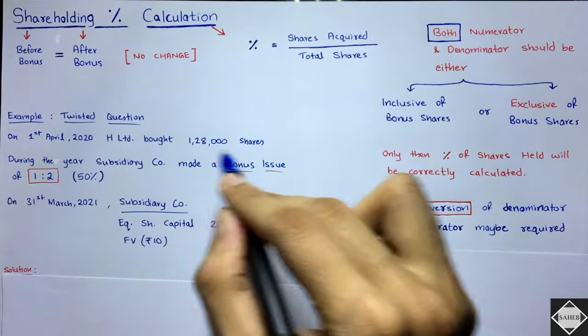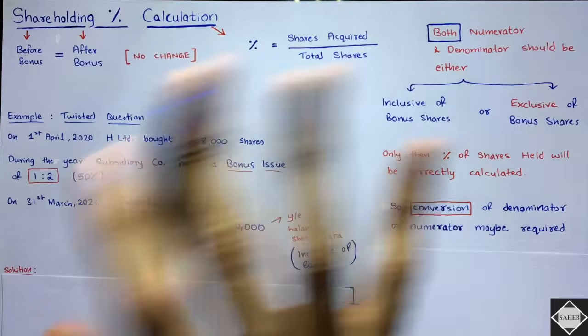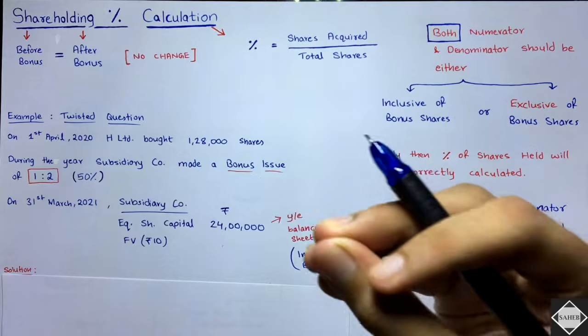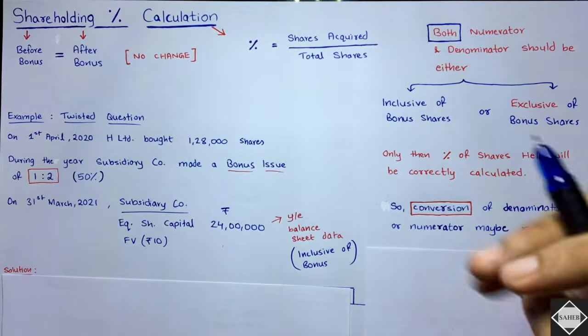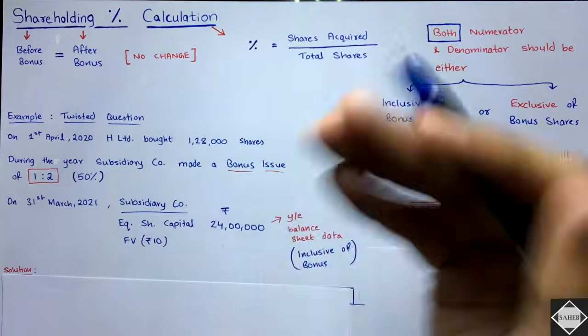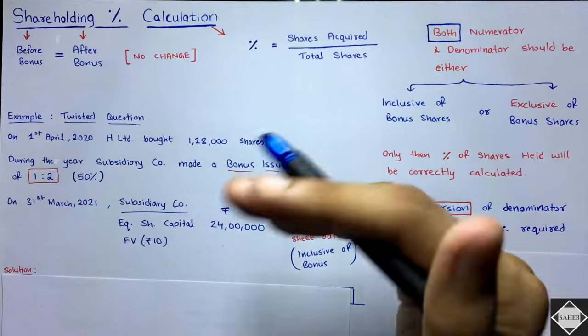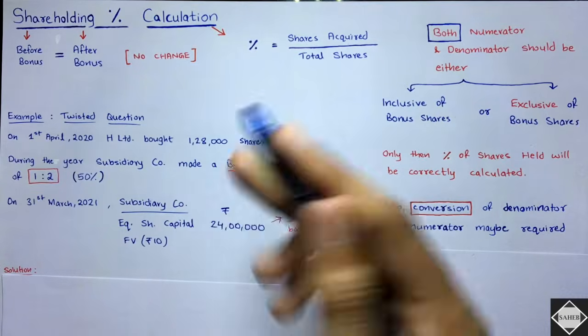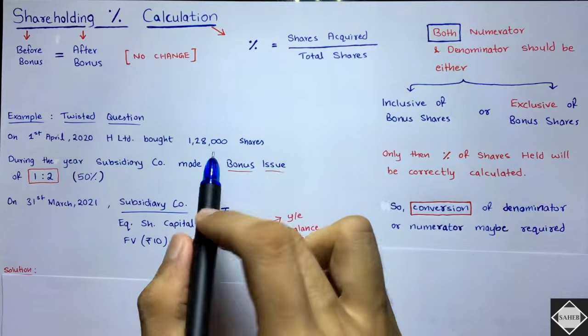In these 1,28,000 shares, bonus shares are not included, because in all the questions, the bonus issue will happen in the middle of the year, after the date of acquisition. So on the date of acquisition, these shares are acquired, 1,28,000, which are exclusive of bonus.